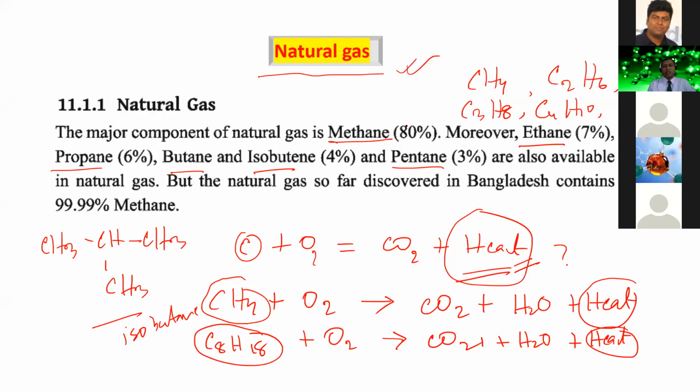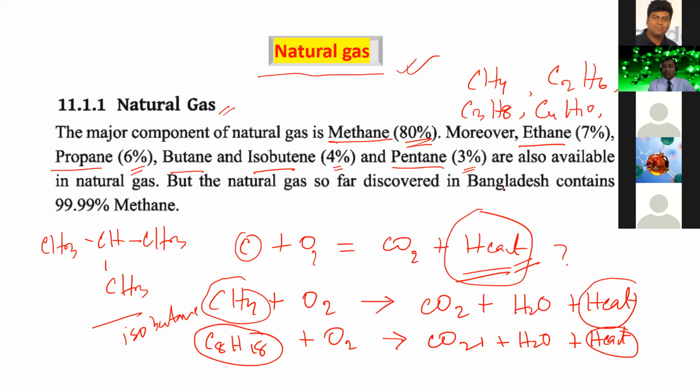And if we consider their percentage, most of the component present in natural gas is methane. 80% methane is present in natural gas, and 7% ethane. 6% propane will be present here, and butane and isobutane totally 4%, and a very little amount of pentane, only 3%. The quality of natural gas depends on the percentage of methane present. When more methane is present in natural gas, the quality of the natural gas will be more rich.